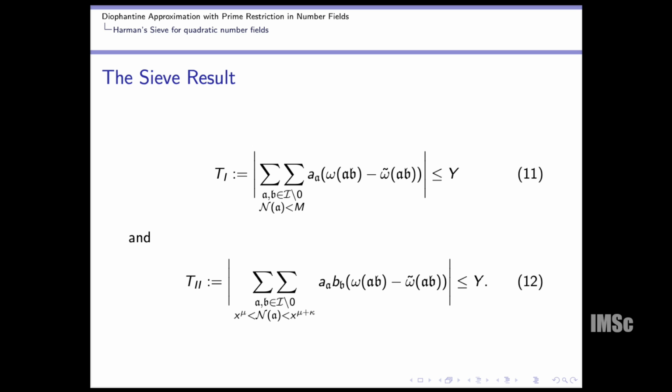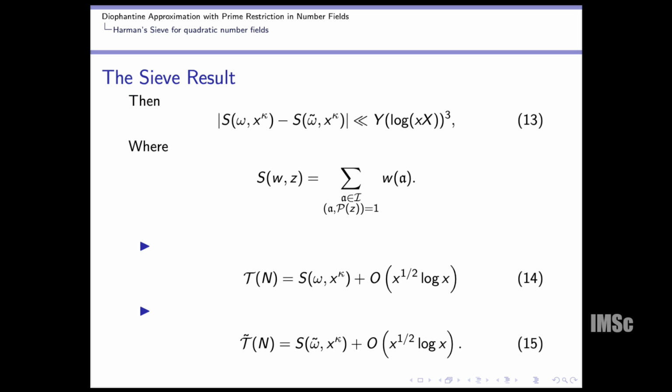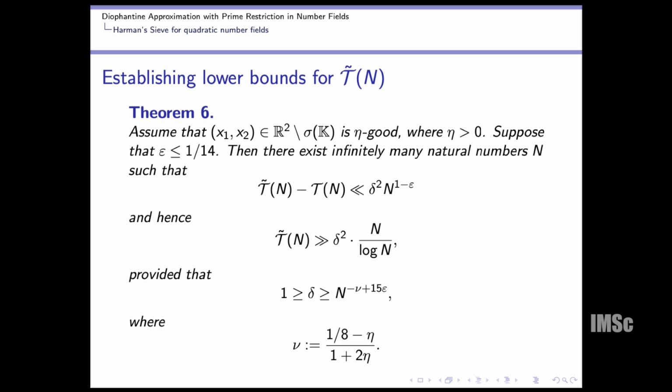If this modulus is less than or equal to y with some fixed quantity, then we can comment about the difference of shifted sums. Exactly in that case, we will take for our purpose kappa equal to half, because then we can get the primes. Also this Tn, we can show that Tn is equal to S omega at x to the power kappa, this shifted sum, plus big O of x to the power half log x, and T tilde n equals S omega tilde at x to the power kappa plus big O of x to the power half log x. So if I have information about the difference of the shifted sums, we have information about Tn minus T tilde n, and exactly that we have done.